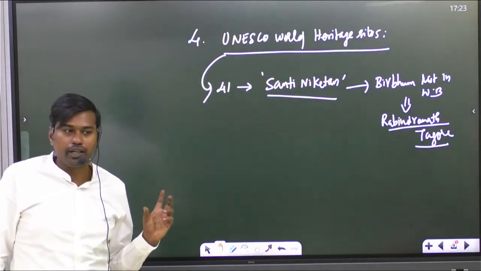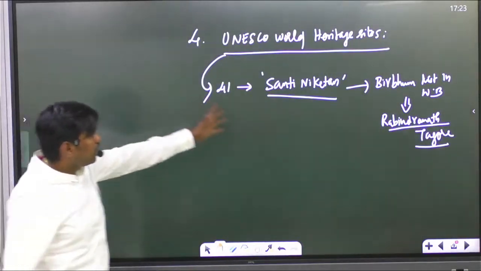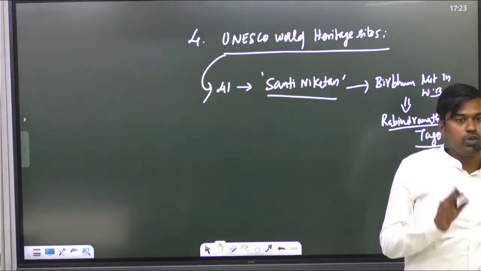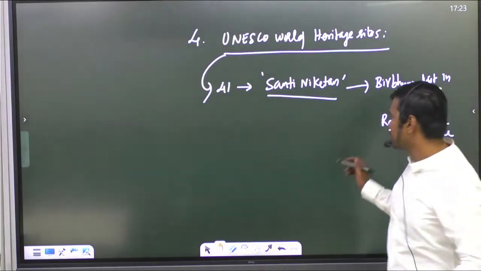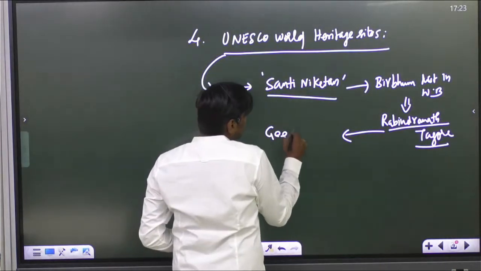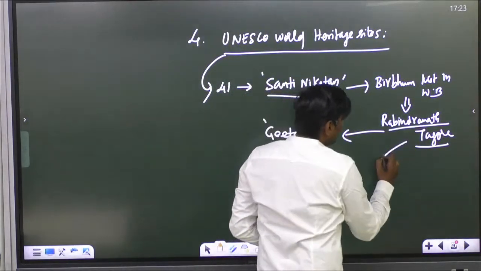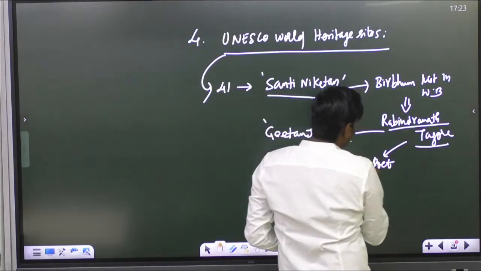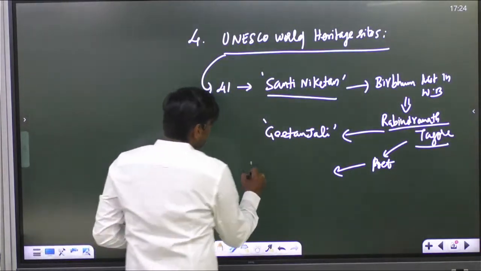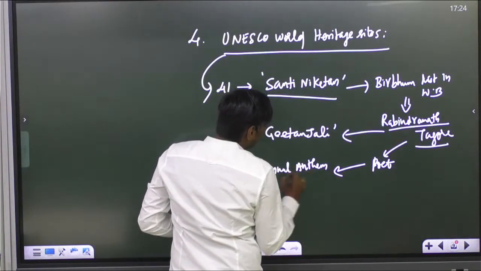Again you see the connectivity, how it's coming. Now it has become relevant. There is a high chance they may ask you something related to Rabindranath Tagore's contribution in the freedom struggle also. The most important contribution of Rabindranath Tagore is, what is that? He wrote books, the most important one being Geetanjali. He is basically a poet cum freedom fighter. Do you know that? He is also a poet. As a poet, he has contributed. The most important contribution is the national anthem of India, Jana Gana Mana.